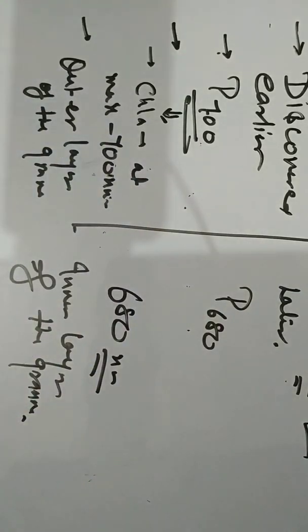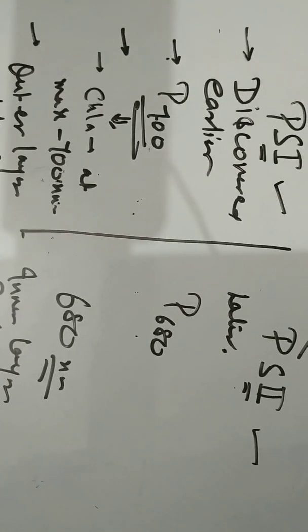Is it clear? So this is about the differences between photosystem 1 and photosystem 2. Photosystem 1 was discovered earlier and photosystem 2 was discovered later. Though PS1 was discovered earlier, the work of P700 is later; photosystem 2 works first. Photosystem 1 is also known as P700, that means it absorbs the light maximum at 700 nanometer, and the other one, PS2, absorbs the light maximum at 680 nanometer.